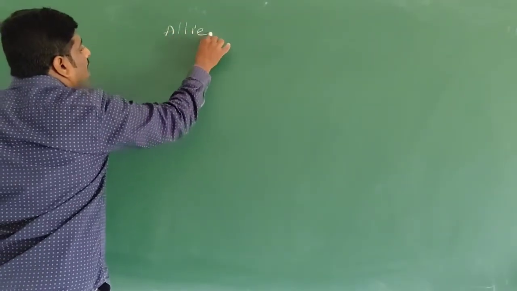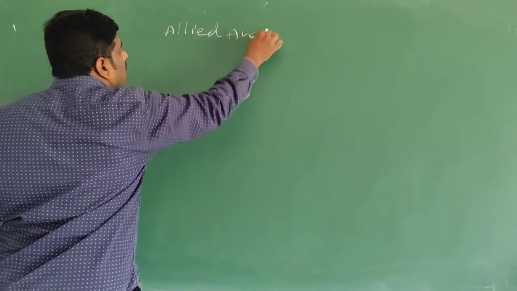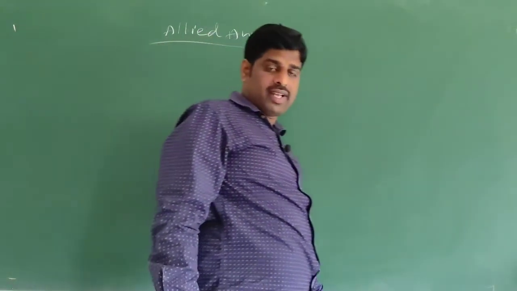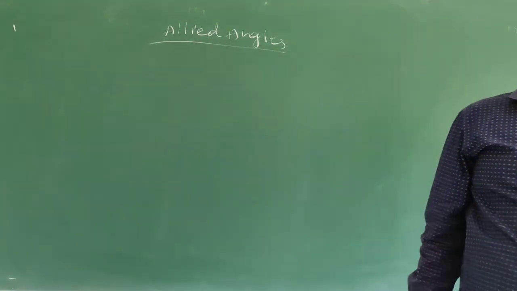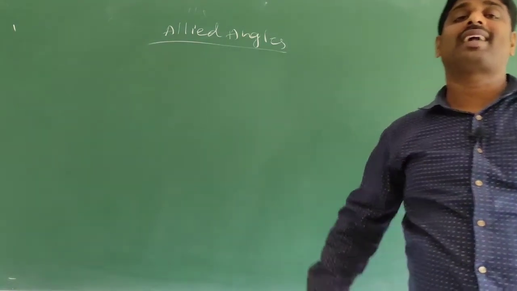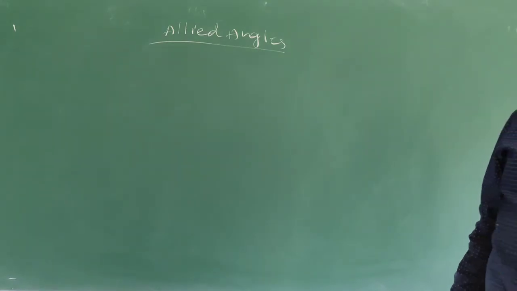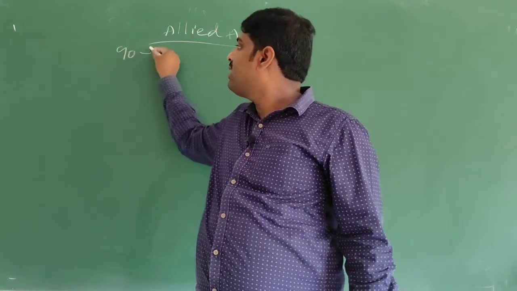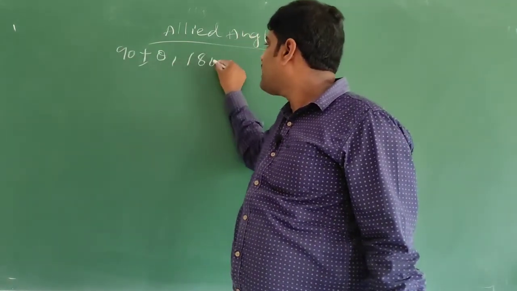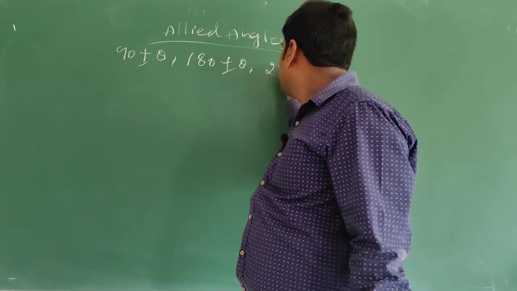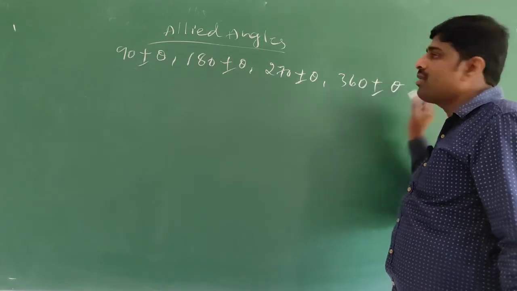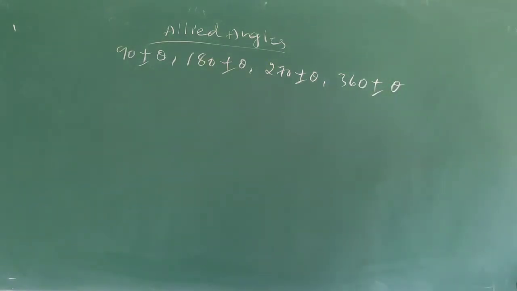Already I told, allied angles means the angles in the form of 90 degree, 270 degree, 180 degree, 360 degree. That is, the angles in the form of 90 plus or minus theta, 180 plus or minus theta, 270 plus or minus theta, 360 plus or minus theta. Such type of angles are called allied angles.